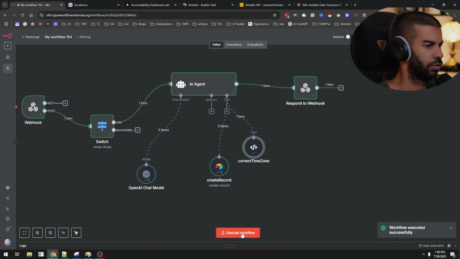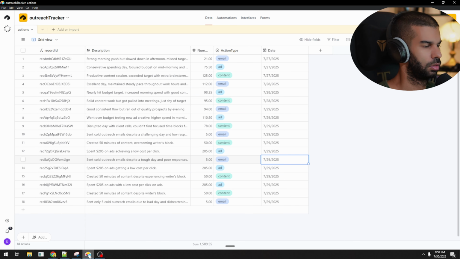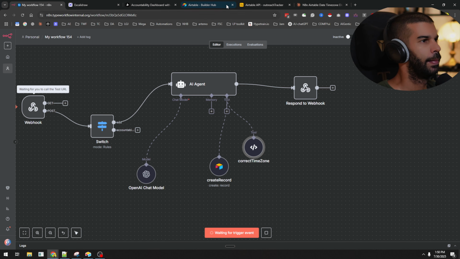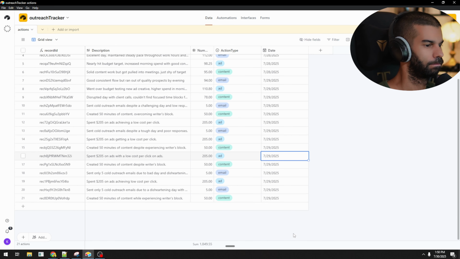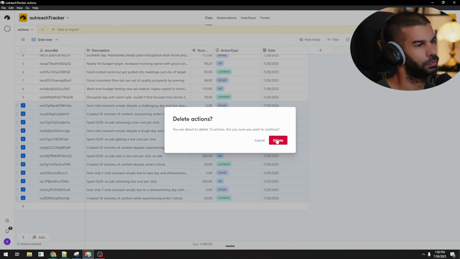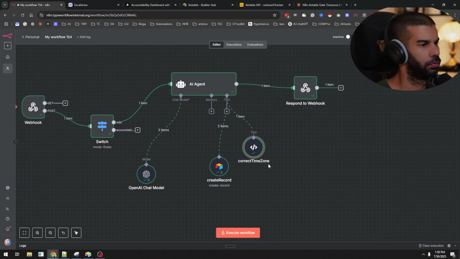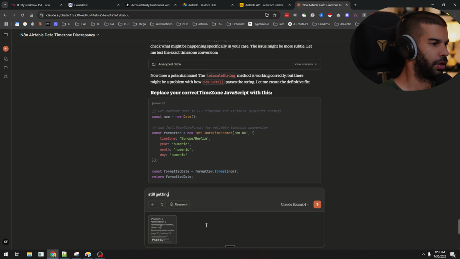Is this actually being used? I think it is, right? Fail to add data. Huh. Yeah, not working. Yeah, it is using the correct time zone tool. Very interesting. Still getting the wrong date.